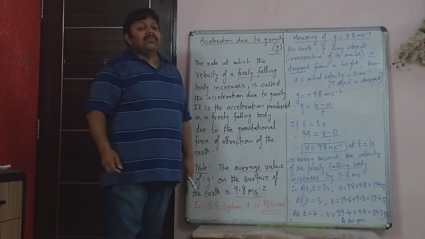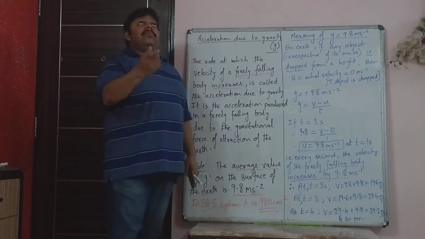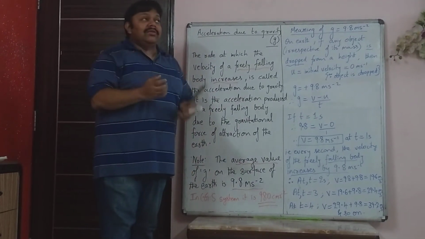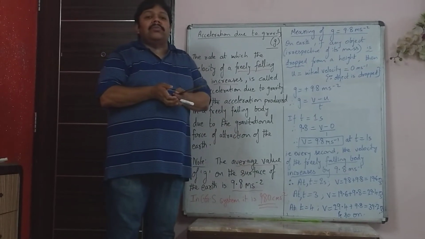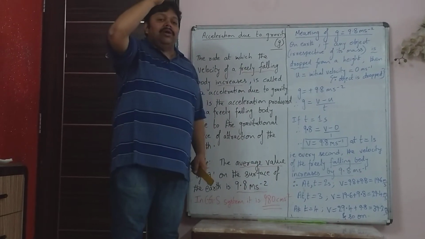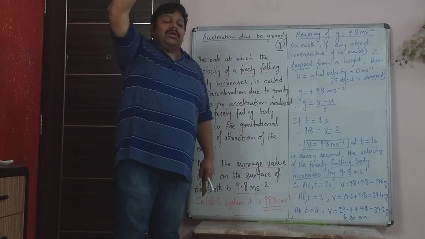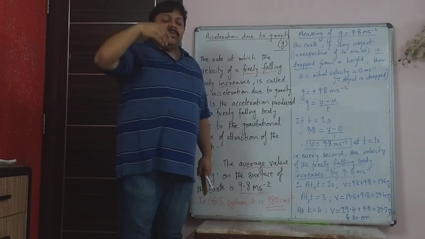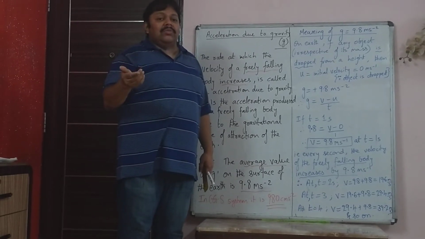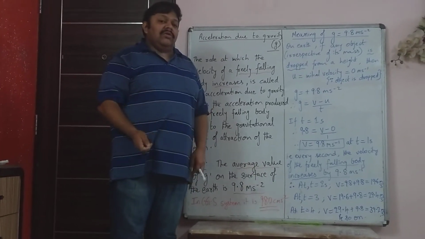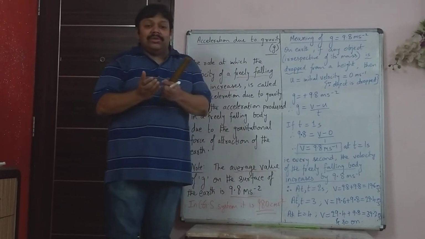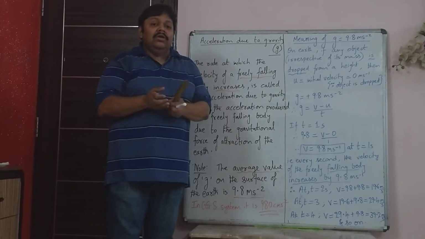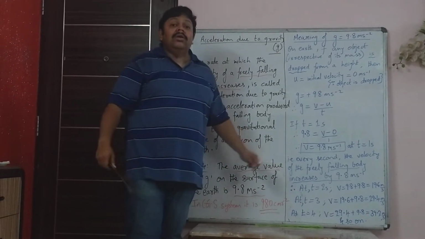and the initial velocity is maximum. So when you throw up a ball, the velocity with which you throw it up will be the same velocity with which the ball will come back to your hand. Because while going up, it decreased 9.8 meters per second every second, and when coming down, the speed increased by 9.8 meters per second. So the velocity with which you have thrown it up will be the same velocity with which it reaches back into your hand. So that has to be remembered and noted.